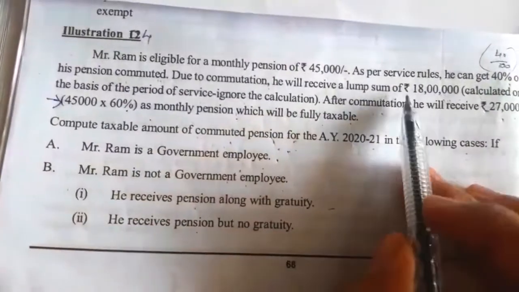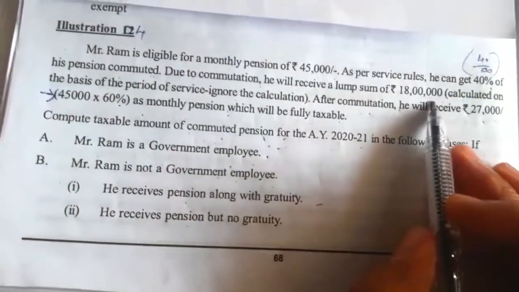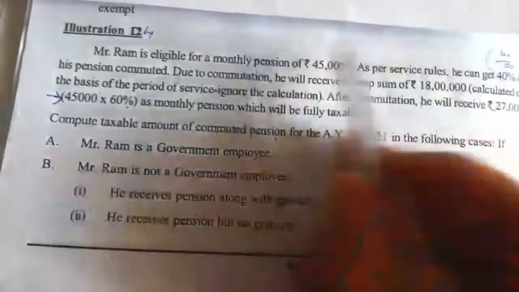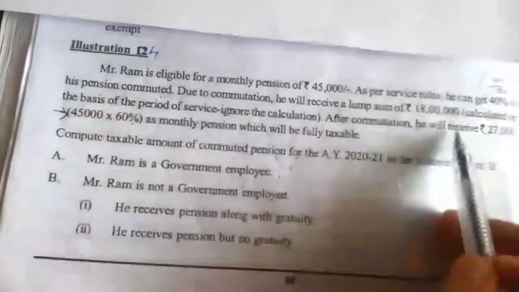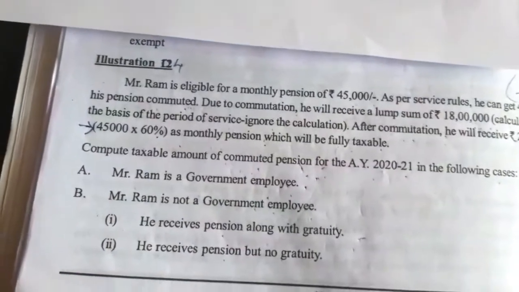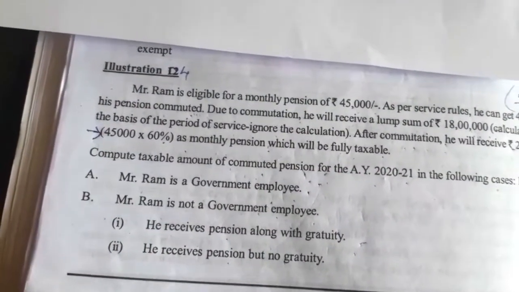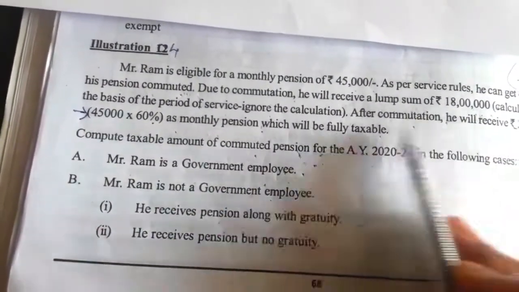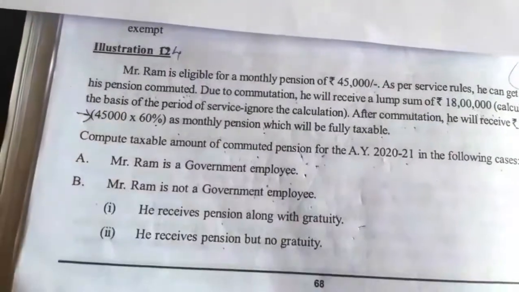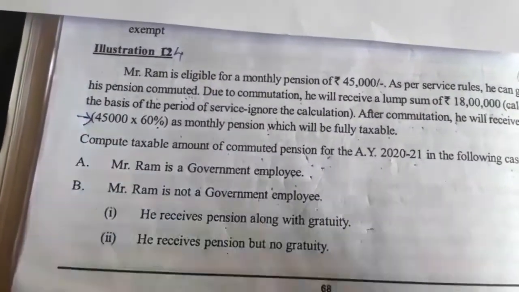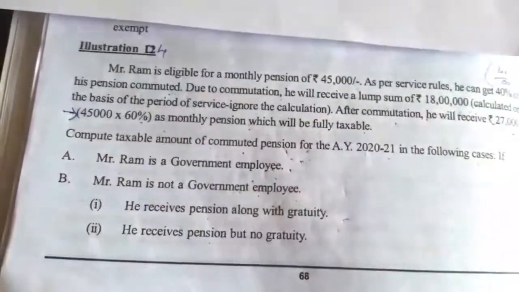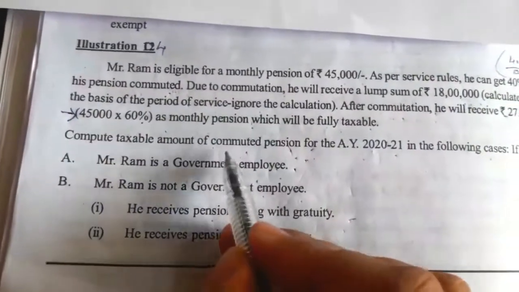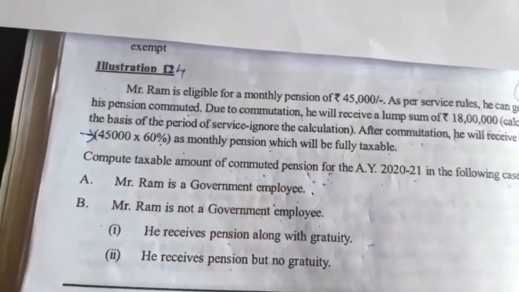So here, what we have to remember is the actual commuted pension received and the percentage of commuted pension. Only with this information we have to compute the taxable commuted pension. This one they have given is his uncommuted pension, the taxable part of uncommuted pension. That is not required for our calculation here, because here they asked only for the commuted pension.